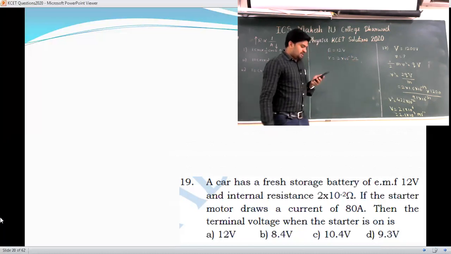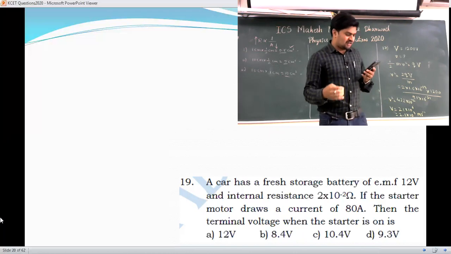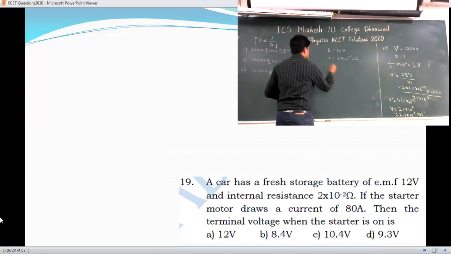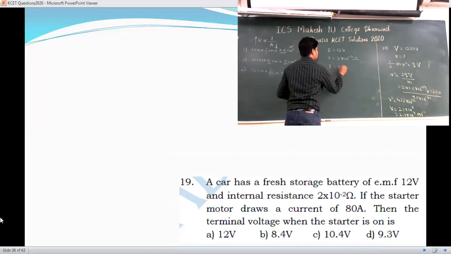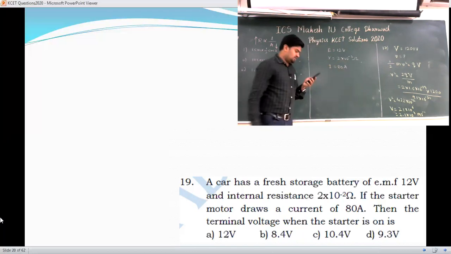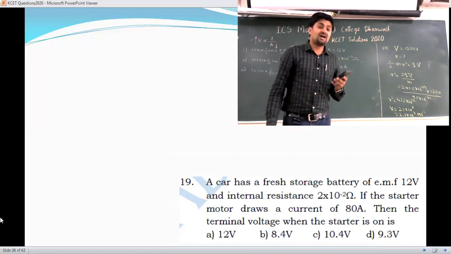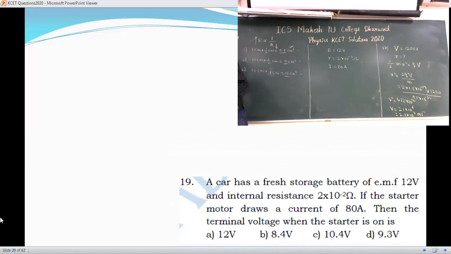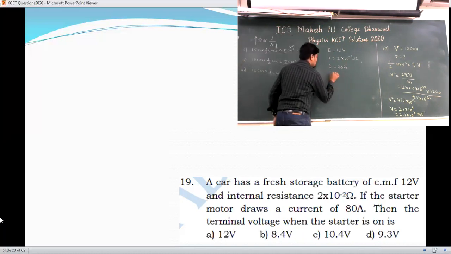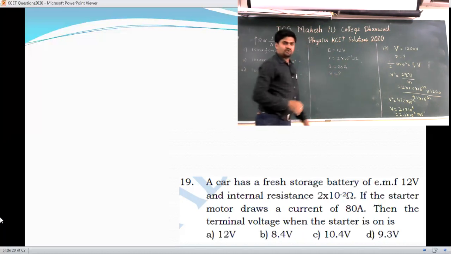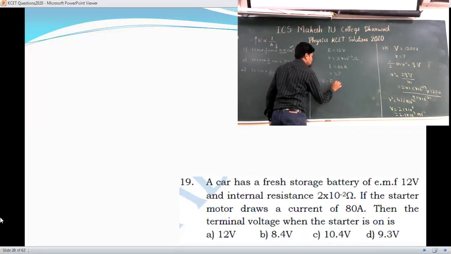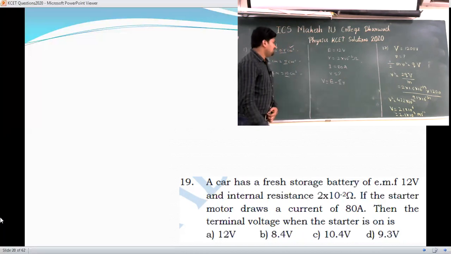If the starter motor draws a current of 80 ampere, so the motor is drawing 80 amperes of current, then the terminal voltage of the starter, the terminal potential difference, that is V you have to calculate. It is a very simple question. So how do you calculate that? We have the formula V is equal to E minus I into R.